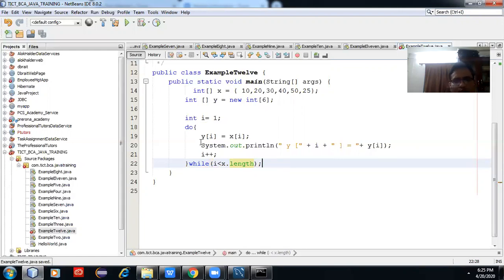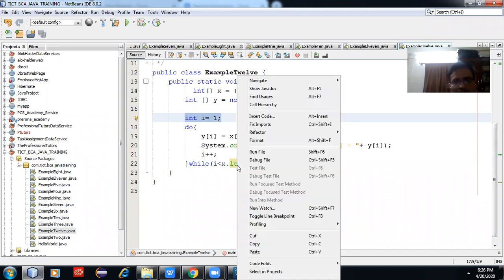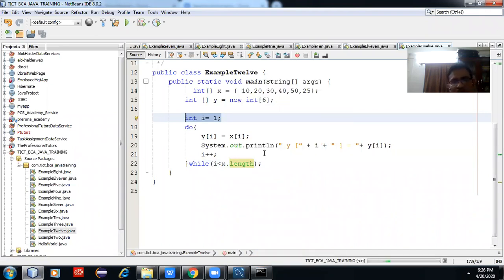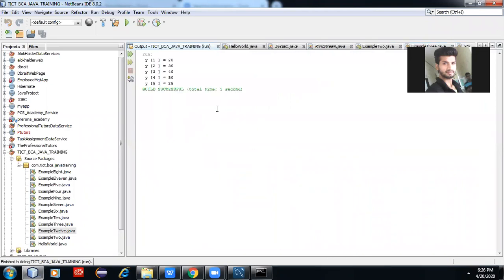This is the program for do while. Here, what is the thing? Initialization. In a do loop, by default it will go inside the loop at least one time. The first time it will print, then it will check the condition, and then it will print. First it will go inside, then check the condition. This is the way a do loop works.